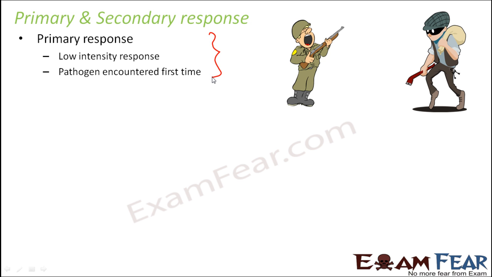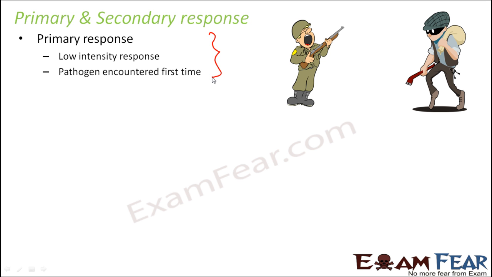In one type of vaccination, a small dose of the disease causing organism, that is a small dose of the pathogen, is introduced into the body. The dose is so small that it will not cause a major disease. But when a small amount of pathogen enters the body, what will happen? The body will recognize it as a thief.